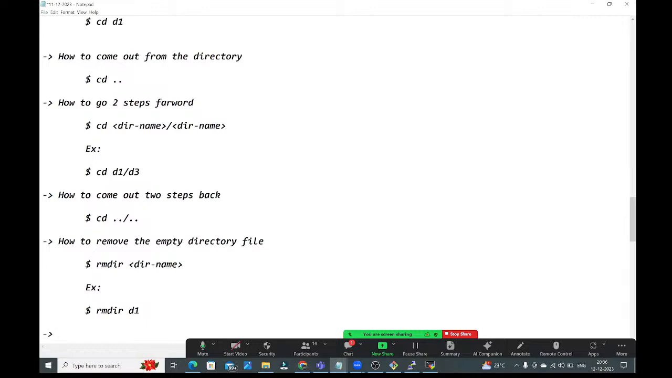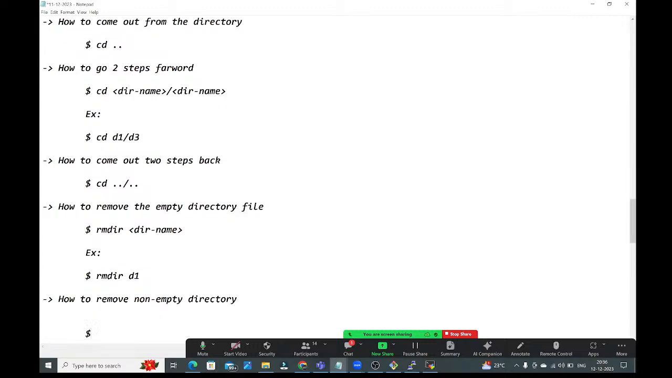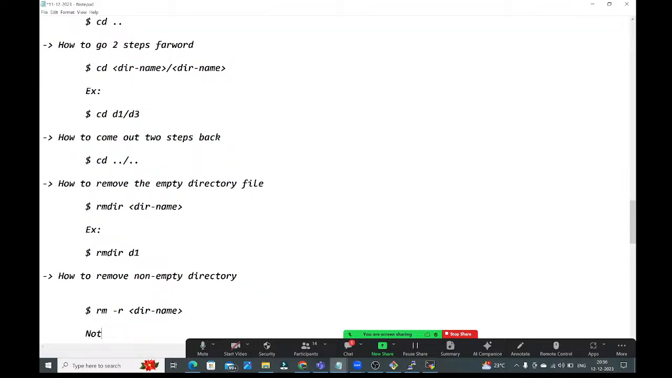How to remove a non-empty directory? For this, see guys here, dollar rm hyphen r, and here the directory name we need to provide. Okay, here note, guys: hyphen r stands for what? Hyphen r stands for recursive, guys. It will delete recursively all the folders and subfolders.